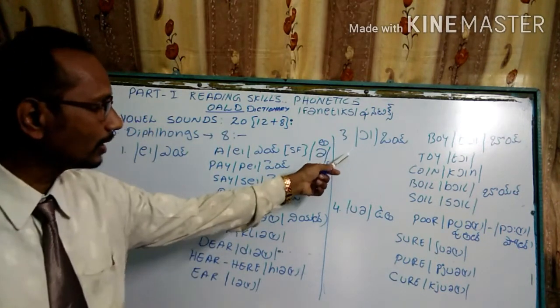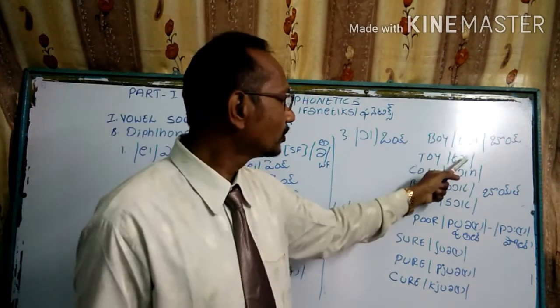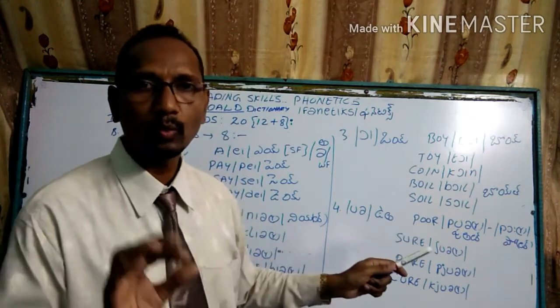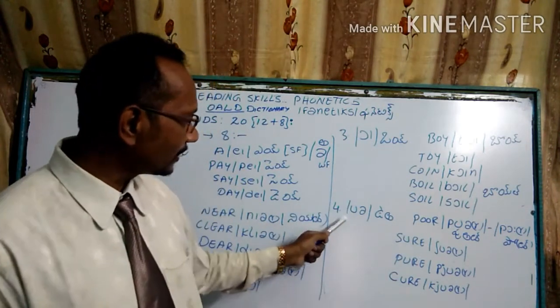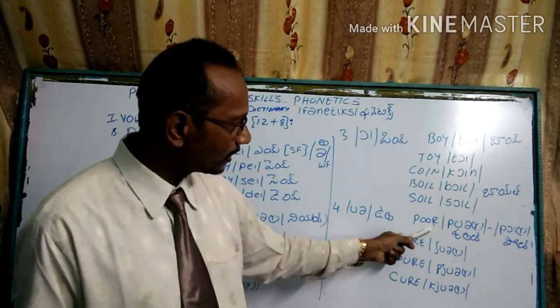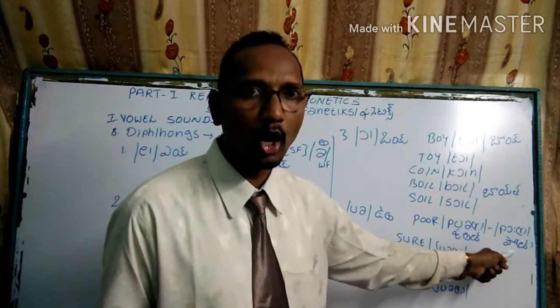Coming to this third one, boy, O plus E, "oi." Boy, toy, koi, soy. The "oi" sound is applied. Coming to this "ua," we have the word "poor," which we can call as "poor" or "pour."